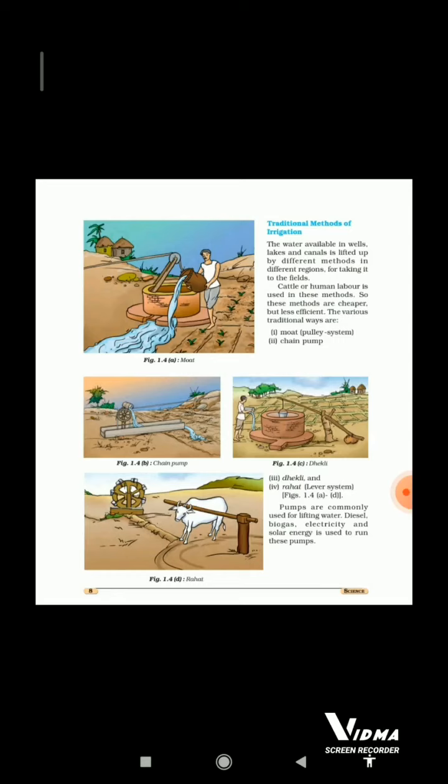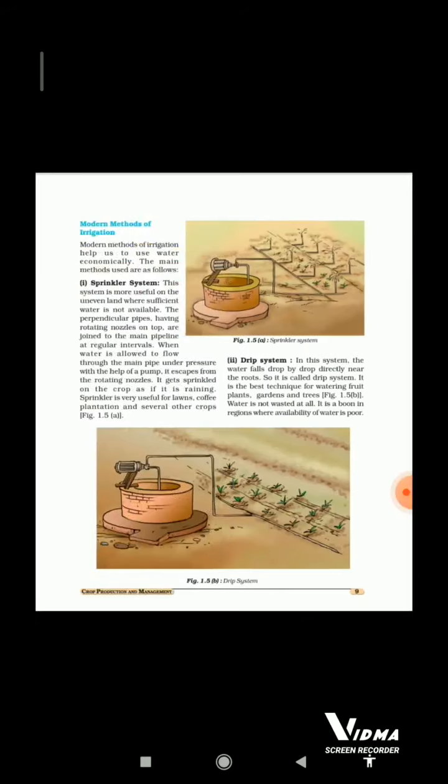So these methods are cheaper but less efficient. The various traditional ways are: first, moat, pulley system; second, chain pump; third, dhekli; and fourth, rahat, lever system. Figure 1.4 a to d. Pumps are commonly used for lifting water. Diesel, biogas, electricity and solar energy are used to run these pumps.